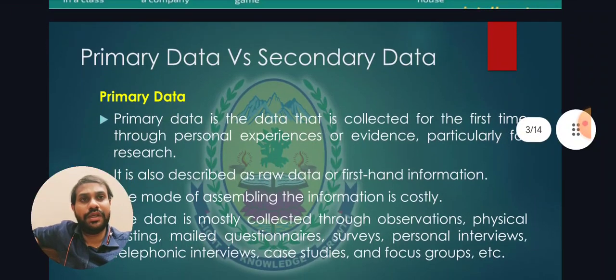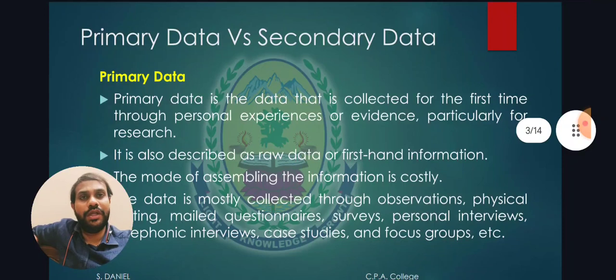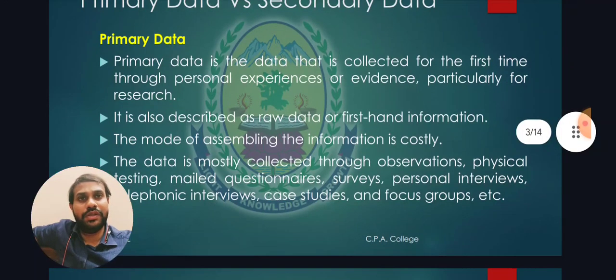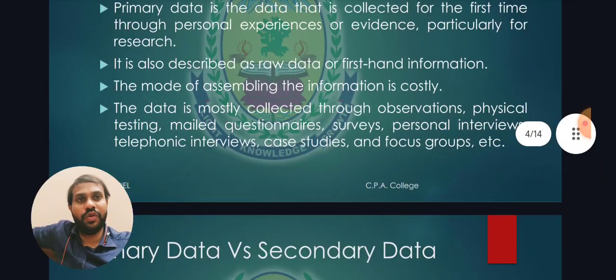There are two types of data: primary data type and secondary data type. The name itself tells us. The primary is the data collected for the first time through personal experience or evidence, particularly for the research purpose. It is also described as raw data or first-hand information. The mode of assembling the information is costly. The data is mostly collected through observations, physical testing, mailed questionnaires, surveys, personal interviews, telephonic interviews, and case studies.